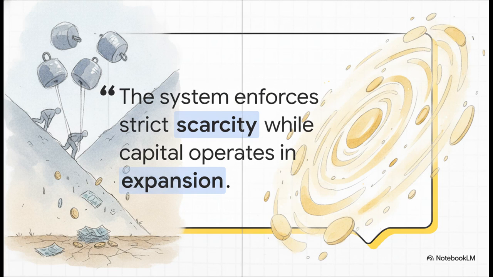This quote really hits the nail on the head regarding our current architecture. It says, the system enforces strict scarcity while capital operates in expansion. Think about it. The current system pushes the heavy tax burden, inflation, and the harsh realities of debt directly onto the working class. Meanwhile, that enclosed capital operates in a totally parallel reality. It just continuously expands without ever really re-entering the taxable economy. The scarcity we experience isn't a natural law. It's systematically engineered and redistributed downward.